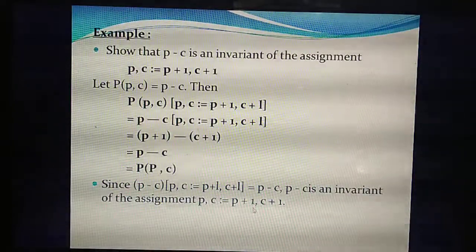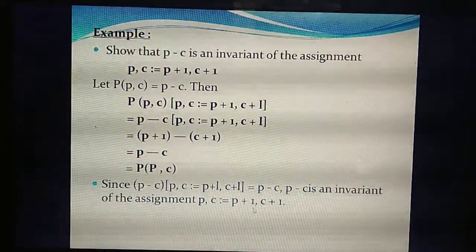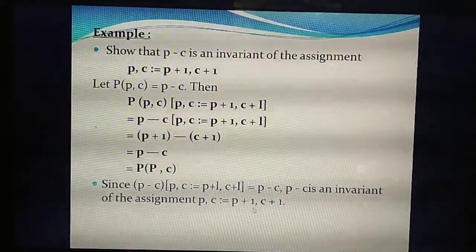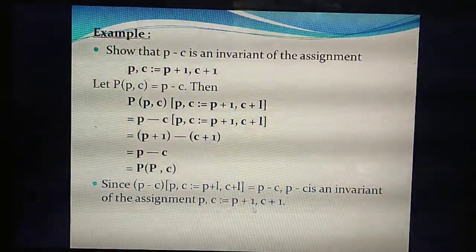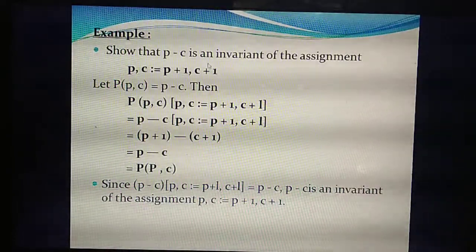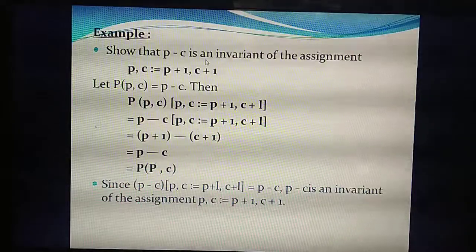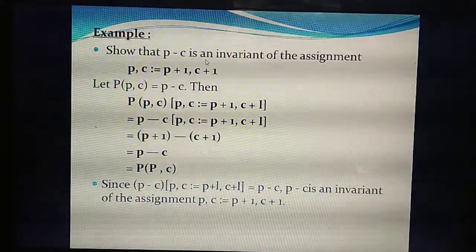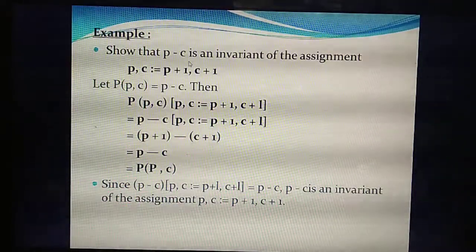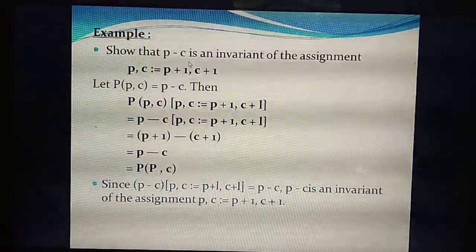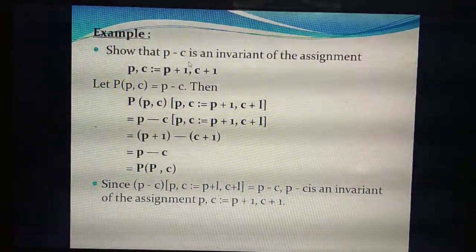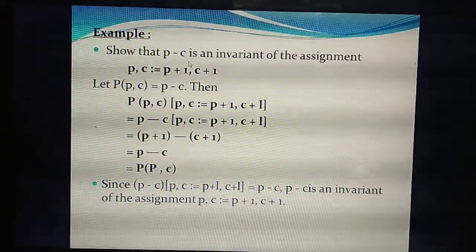Understand? By substituting the values, like we said in the last slide, with E1 and E2, you are going to prove it in the same format. So P minus C is an invariant. You have already studied invariants, and the same problem we have proved. But now, using this assignment of two values E1 and E2, in the same format you are going to prove that P minus C is an invariant.